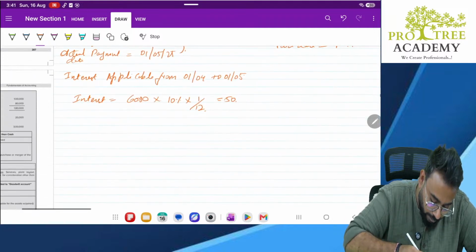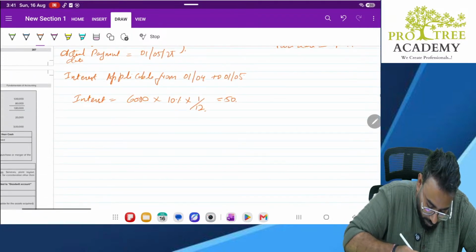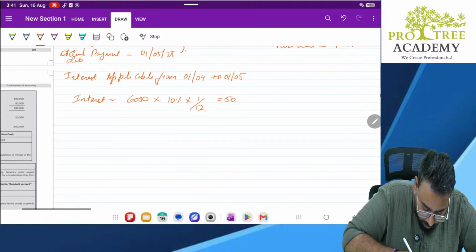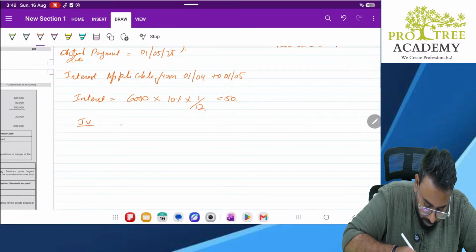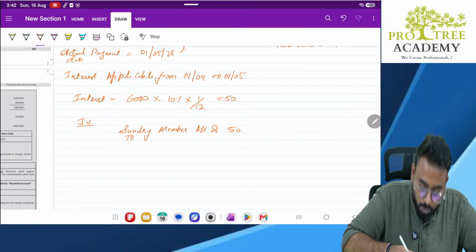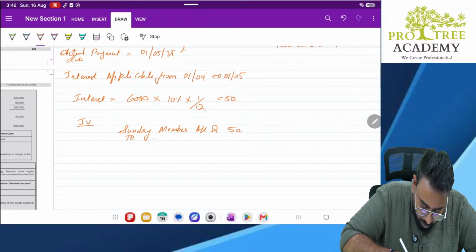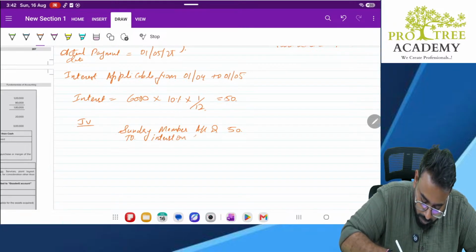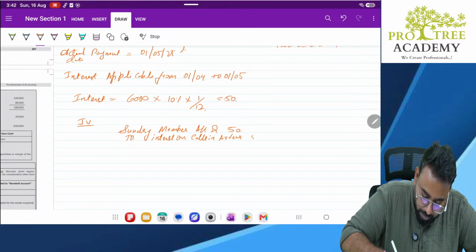So what is the entry? The entry is sundry member account debit 50 to interest on calls in arrears 50.